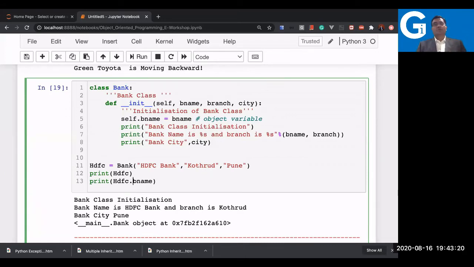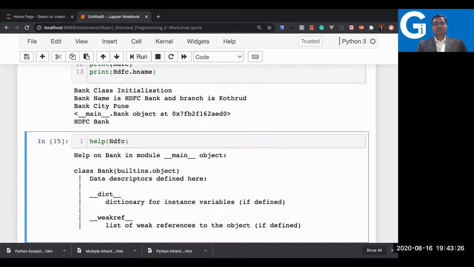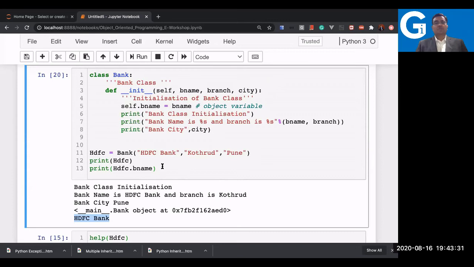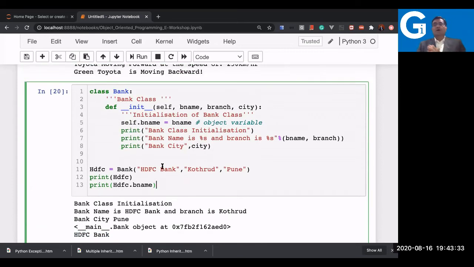So right now we just created an object, that is sdfc. So let us print this object variable. Can you see now it is printed, the scope is there. So this is what we say the scope. By using the object you can call it. I hope you are clear now. If it is a local variable, it is not available outside the class, not available to the object also. But when you define using the object, using the self here, it is available.